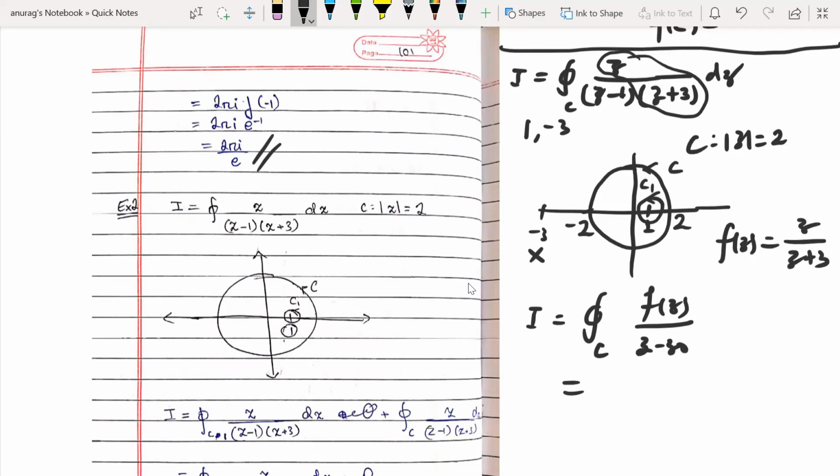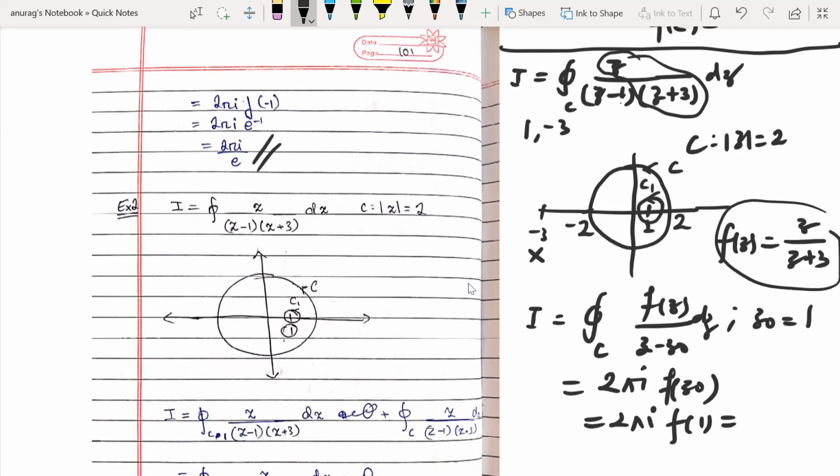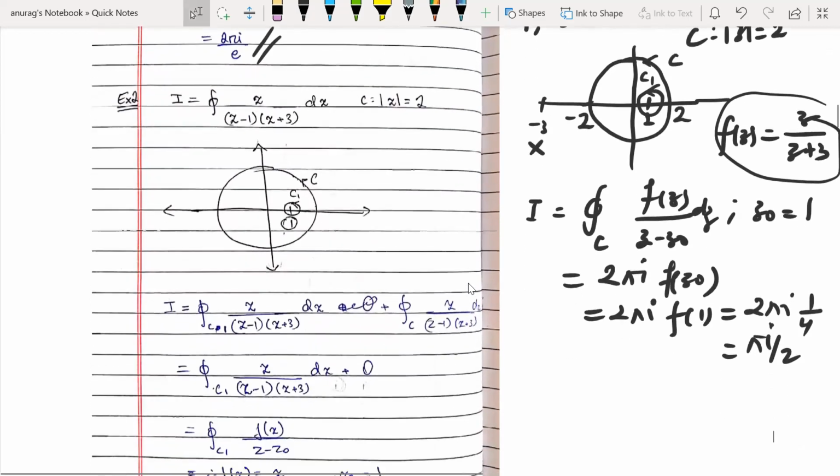In your case z naught is 1, because this is f(z) over z minus 1. So it will become 2 pi i f(z naught), so 2 pi i f at 1, and f(z) is z over z plus 3. So f(1) will be 1 over 4. So the integration will be pi i by 2.